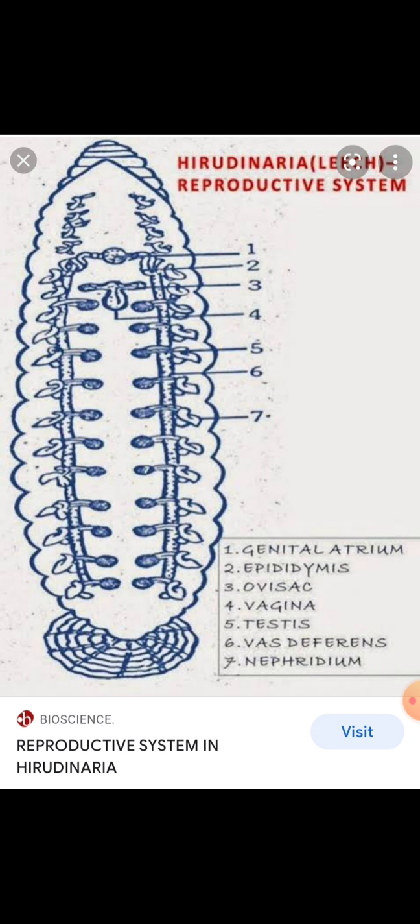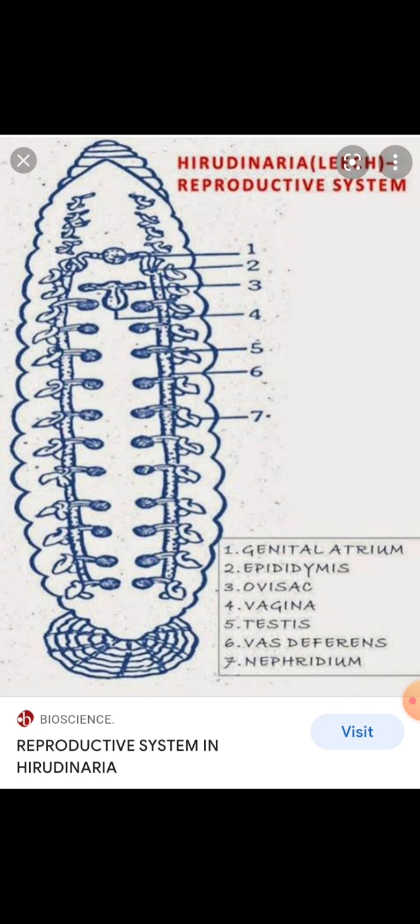Leech is a hermaphrodite animal. Male and female reproductive systems are found in one individual. But self-fertilization never occurs. Two leeches copulate for cross-fertilization. That's why we call the leech a hermaphrodite.